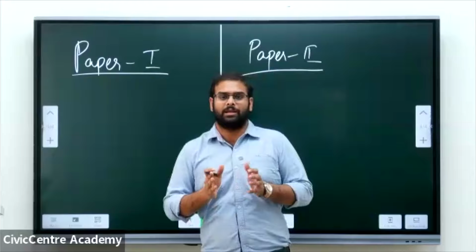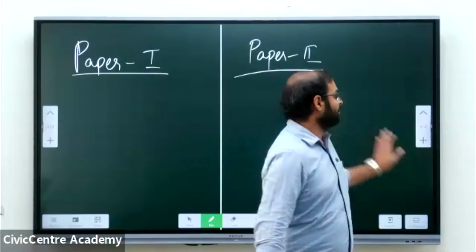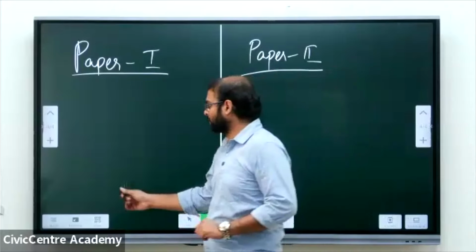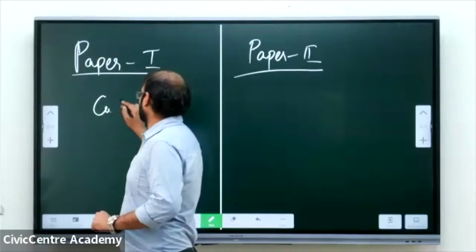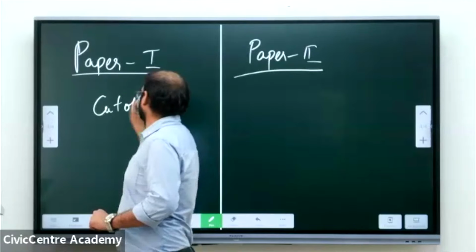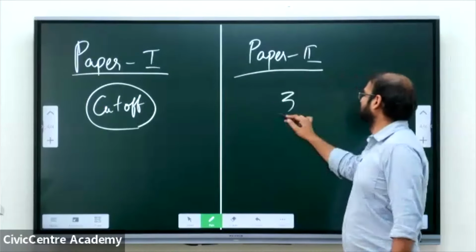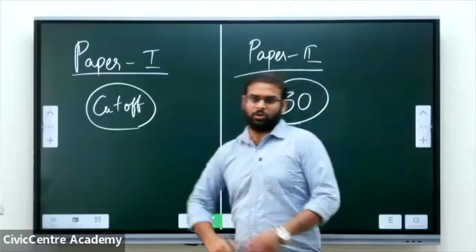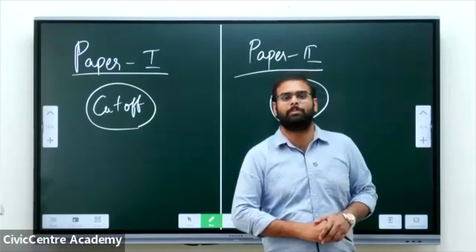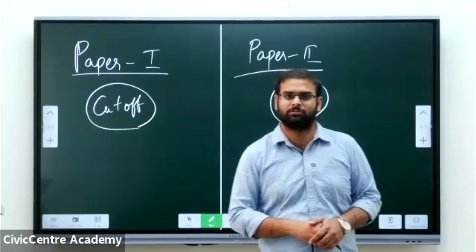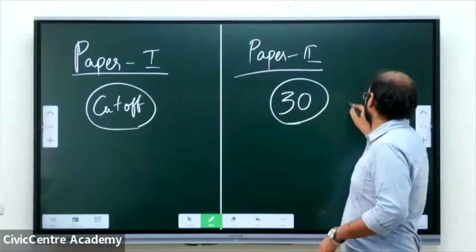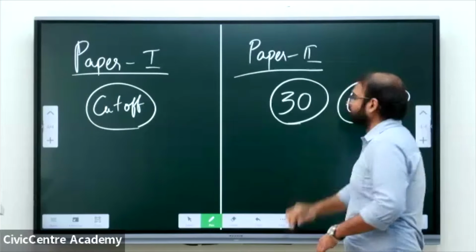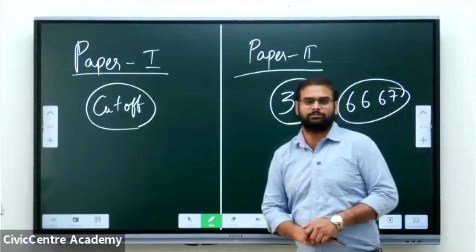You allot some time for paper two as well, along with paper one. If you clear the cutoff in paper one, but you have only scored 30 marks in paper two, then all the efforts that you have put into paper one are of no use. You have to at least get 66.67, that is 1/3 of the total marks in the examination.